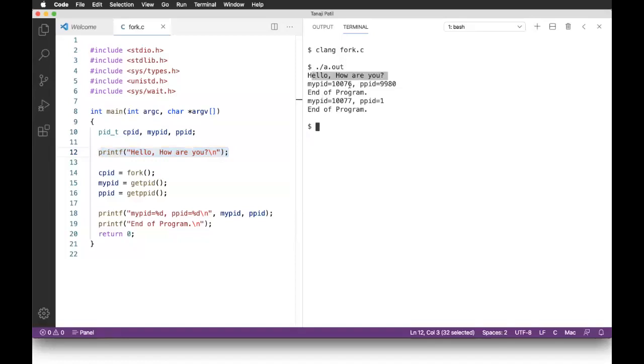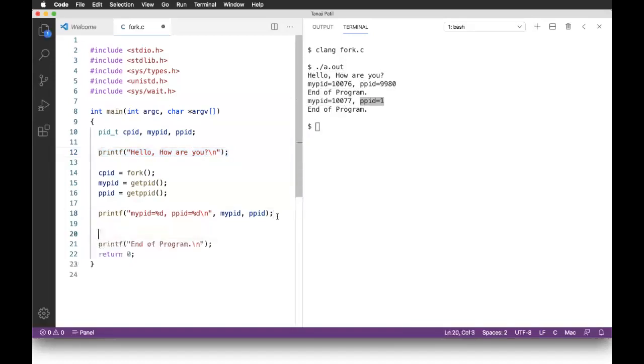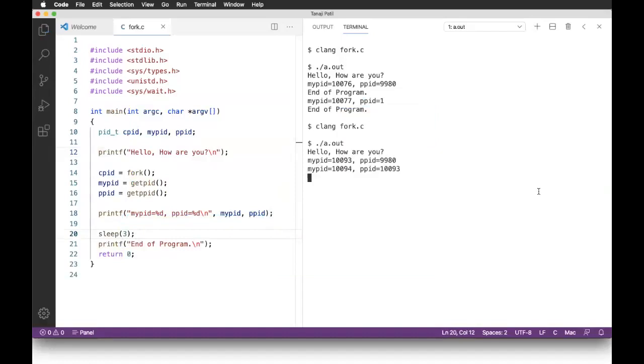My PID is 10076 and parent's PID is 9980. Then it says end of program. Then my PID is 10077 and PPID is equal to 1. Now this is something interesting. Before the end of program, let me use something like sleep for say 3 seconds. Now let me tell you why I am doing so. First of all, let me execute this.